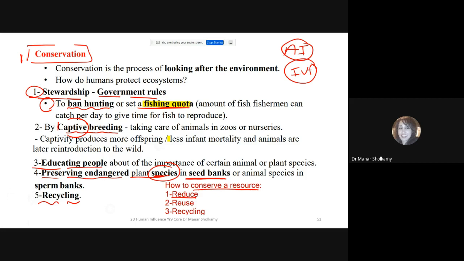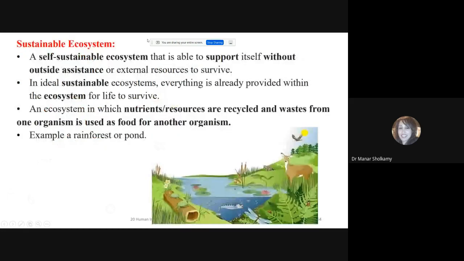We will reduce using it, like be careful when you use the water, don't overuse it, reuse and recycle. So anything hard about that? Okay, conservation, no. Good. Now this is important and very common, sustainable ecosystem.